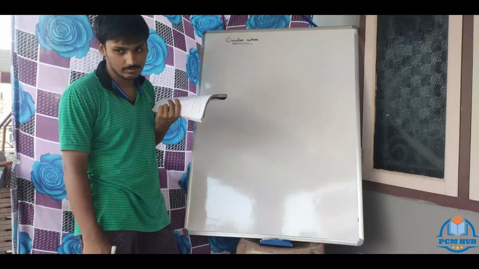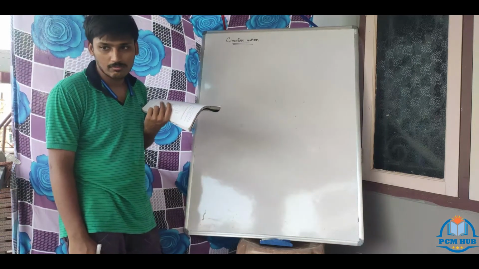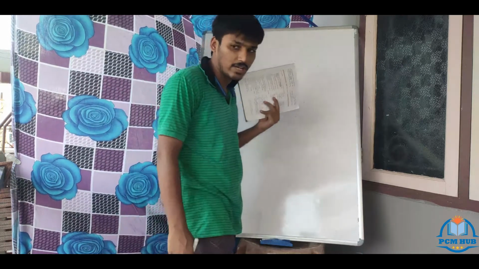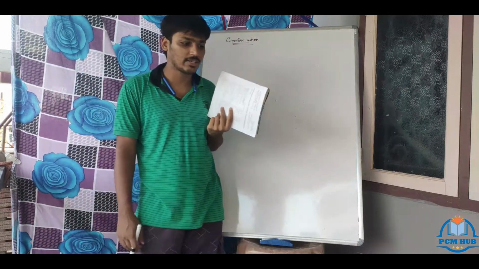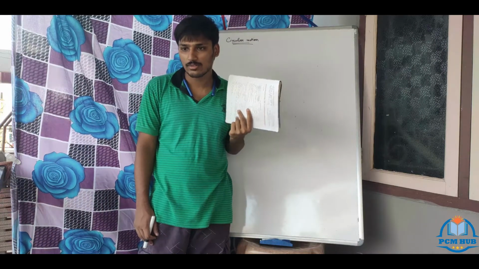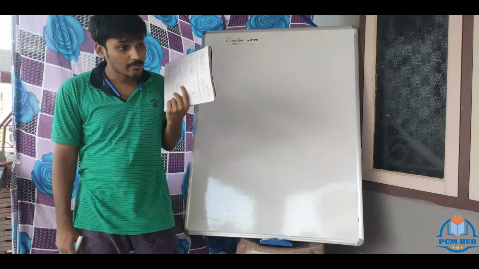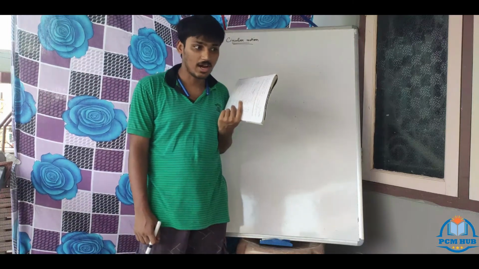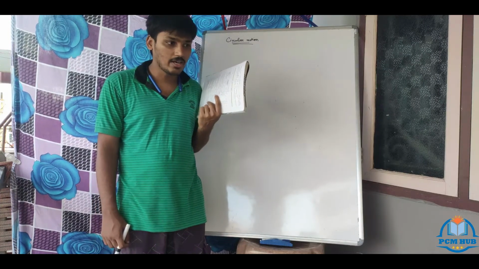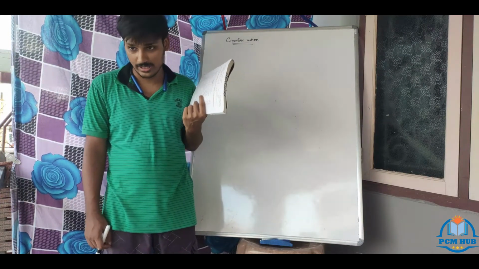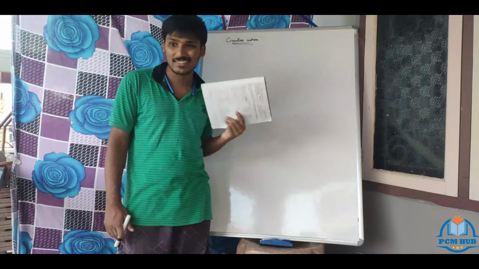Body travels in a circular path and covers equal distance in equal intervals of time. Uniform circular: when a body travels in a circular path and is covering equal distances in equal intervals of time, then it is known as uniform circular motion. Clear? Next, we have a concept called variable velocity. That also I told. What is variable velocity? When the body travels unequal distances in equal intervals of time, that is the case which goes to acceleration.